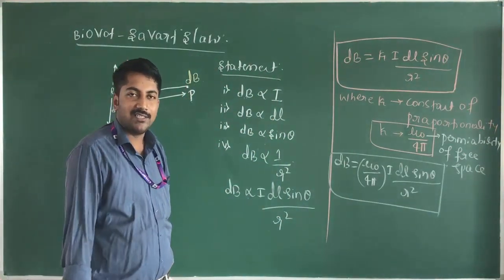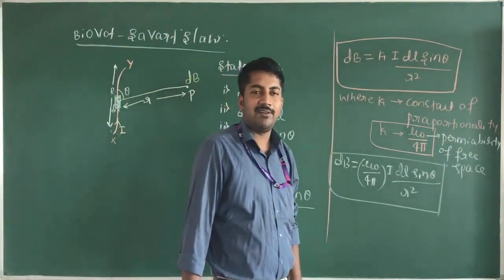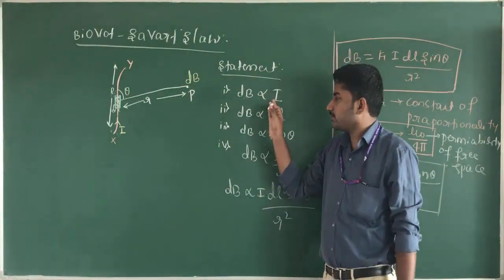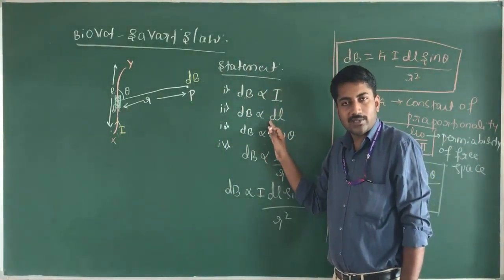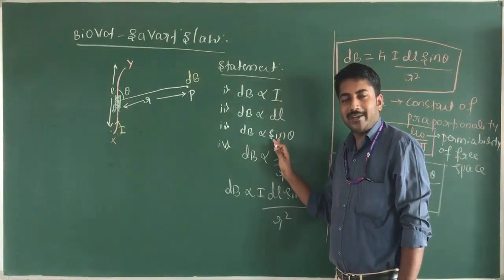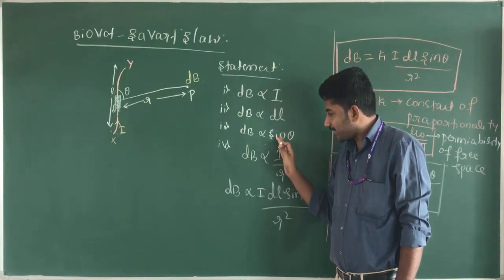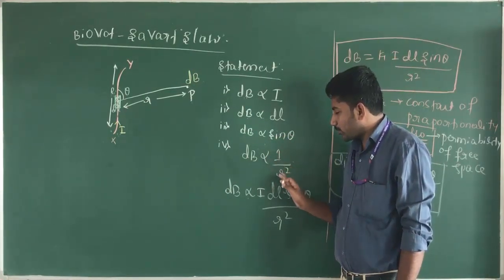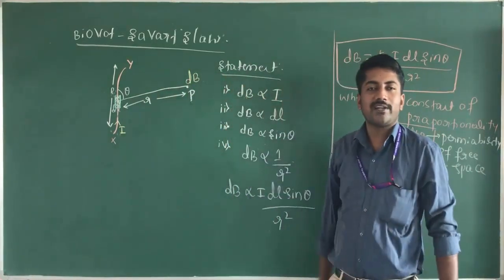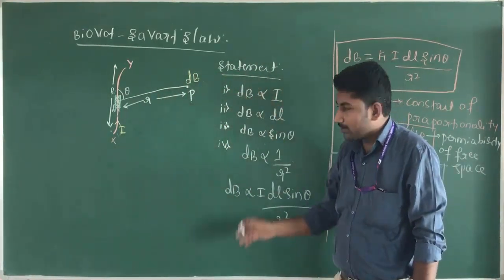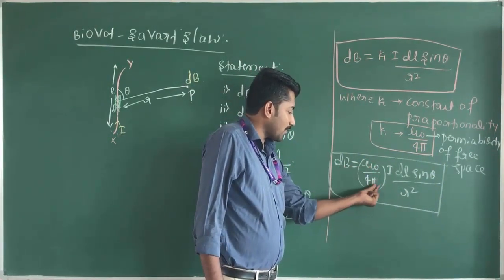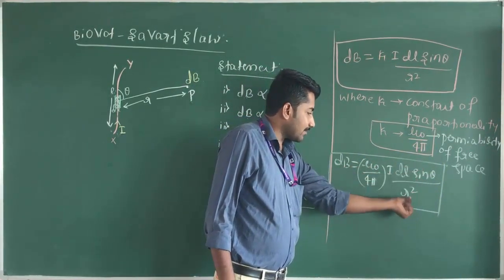It states that the magnitude of the magnetic field at a point P is directly proportional to the strength of the current, directly proportional to the length of the current element dl, directly proportional to sin theta, the angle between the current element and the magnetic field, and inversely proportional to the square of the distance between the current element and the point P. Combining all these, dB is equal to mu naught divided by 4 pi into IDL sin theta divided by r square.